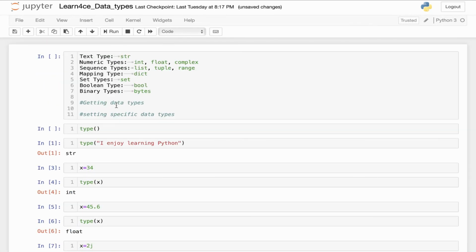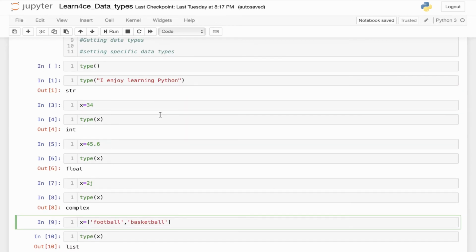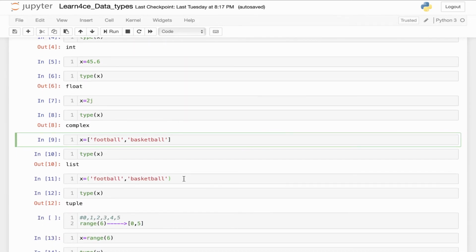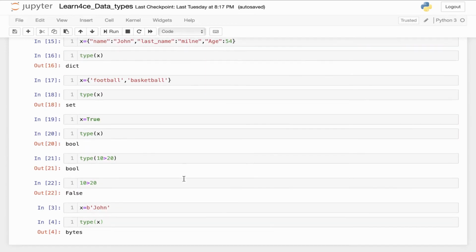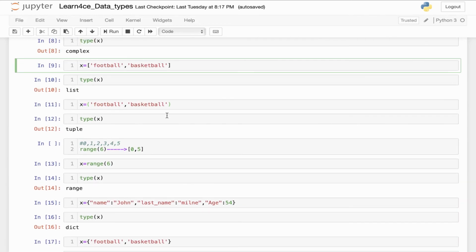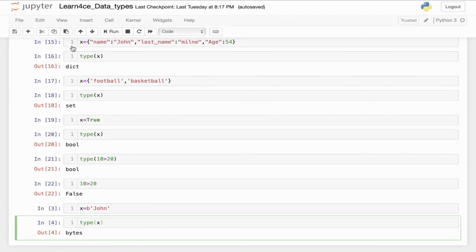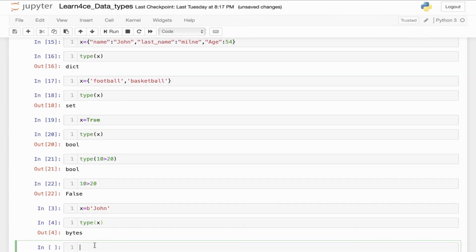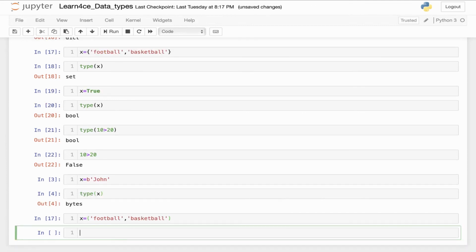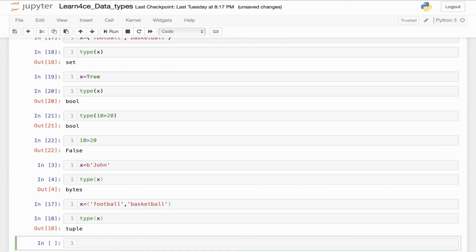The last thing I want to talk about is setting specific data types in Python, and this means how we can convert different data types to each other. For instance, if we have a tuple and we want to convert it to a list, how can we do that? I can just copy this line and come down here. So this is a tuple. Now, if I ask Python what is the type of X, it shows me it's a tuple. Now I want to convert it to a list.